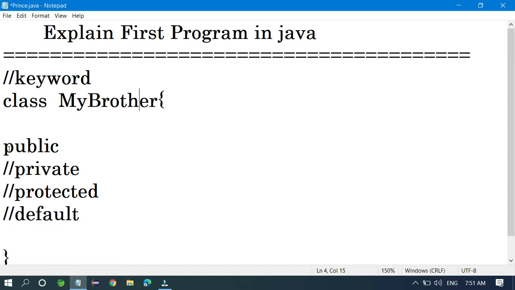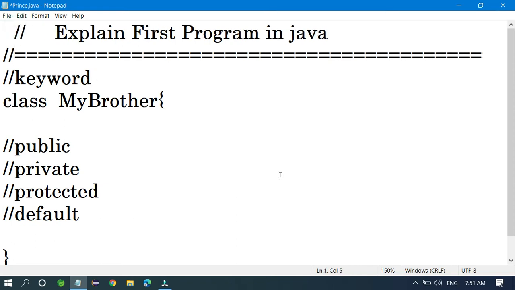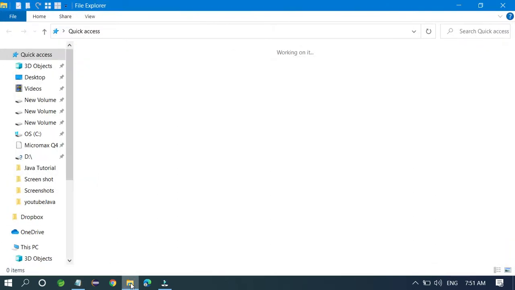For example, I just save this. I'm going to remove this one. All these are comments, and this is also a comment. I'm going to save it as Prince.java and run it. I have not written any main method, I just wrote one class, MyBrother. I don't want MyBrother, so I'm going to change this to Prince, Prince.java, and go to the folder where I saved it.